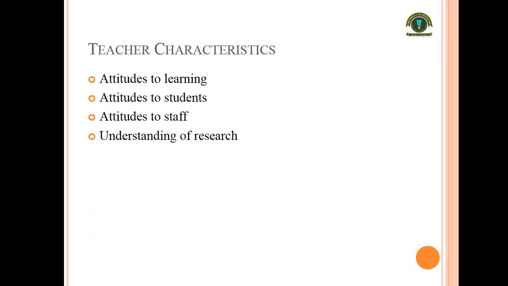Next is teacher characteristics. Teachers have different characteristics, such as attitudes towards learning. It means that a teacher is a learner throughout his or her life. If a teacher is a learner, he is a successful person in life, because learning does not stop at any point of age. It goes on and on. Whenever you are learning new material, in a new situation, you learn more.